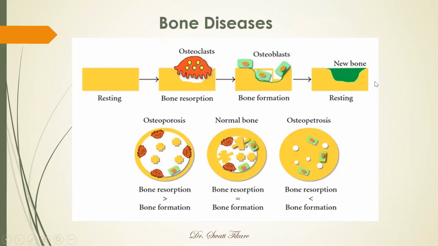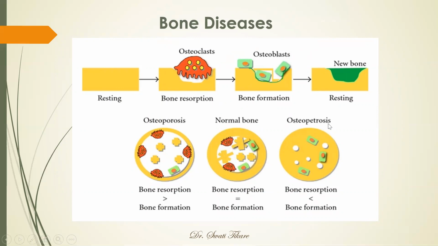Then this is the old bone, this is the new bone, and then they go for a resting state, where again the bone resorption will occur later. So ultimately, if osteoclasts and osteoblasts are functioning properly in coordination, then there is a normal bone. Bone resorption is equal to bone formation.